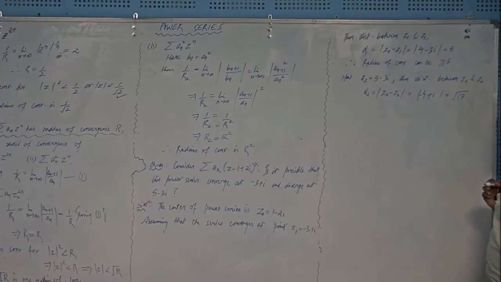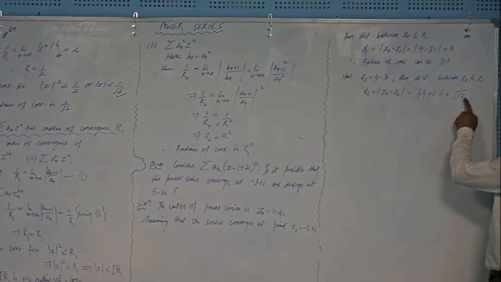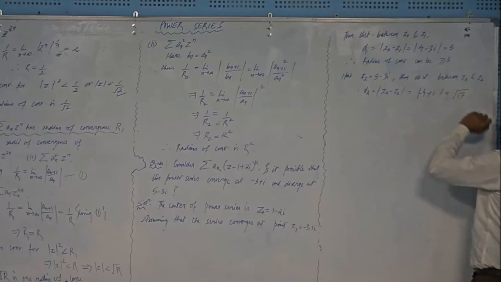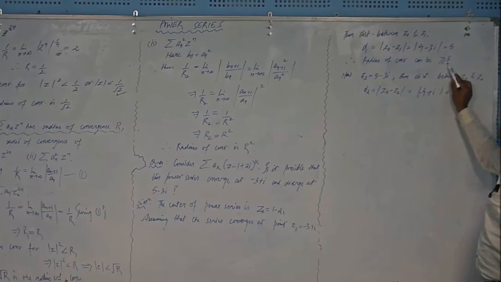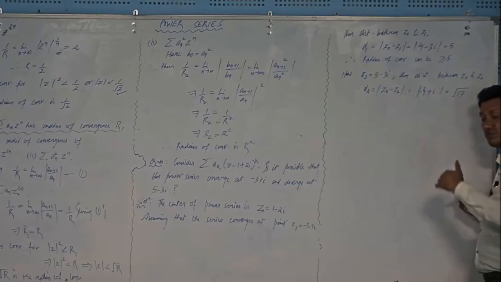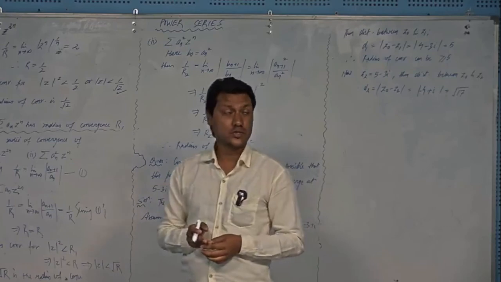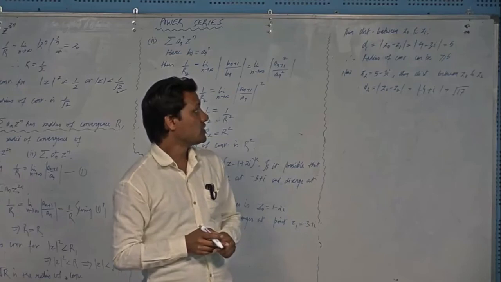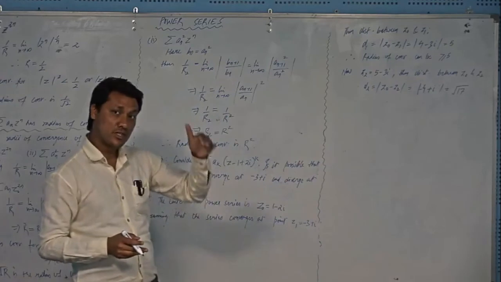And you can see that this distance is square root of 17, 4 point something, approximately. So this point is lying within the domain of convergence, because the radius of convergence is greater than or equal to 5, and this second point has a distance of square root 17 from the center. It means that this Z2 point is lying within the domain of convergence due to its distance. And the distance is less than the radius of convergence. You can see that root 17 is approximately equal to 4. It indicates that Z2 is lying within the domain of convergence.